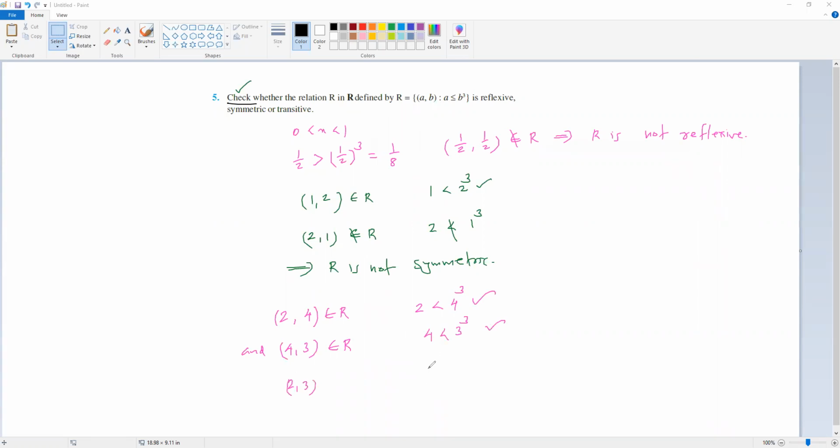So then 2,3: 2 is less than 3 cube, correct, right? So this also belongs to R, so this is correct. But see some other pair.